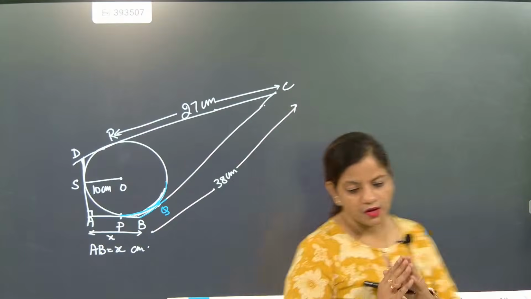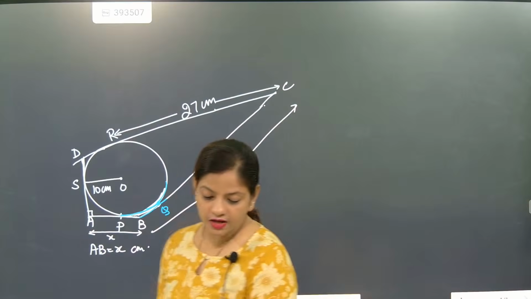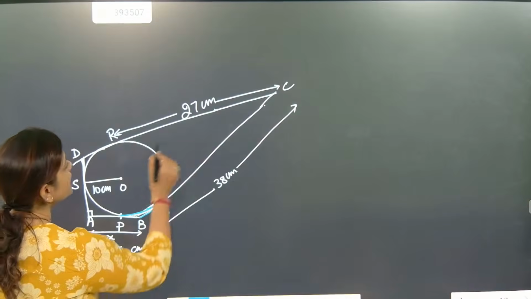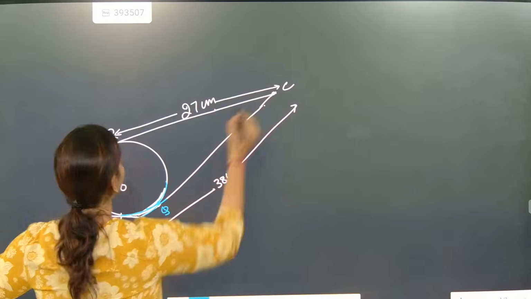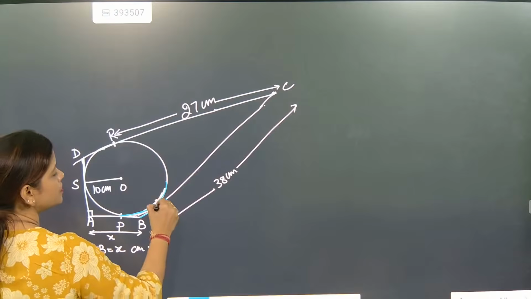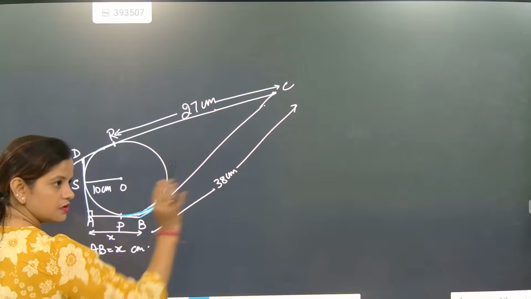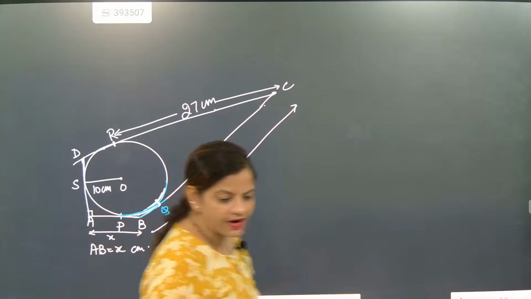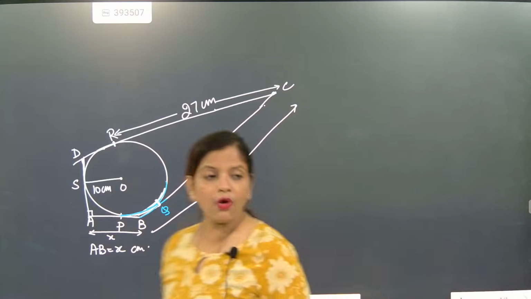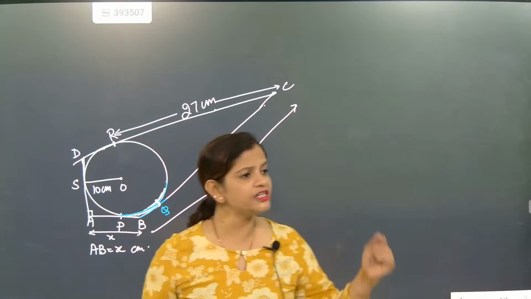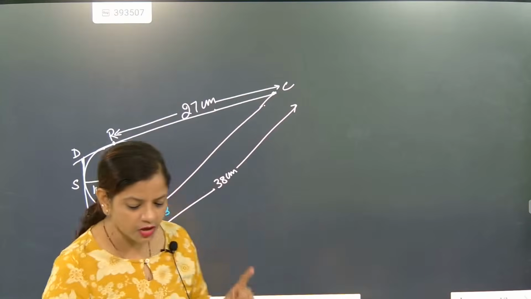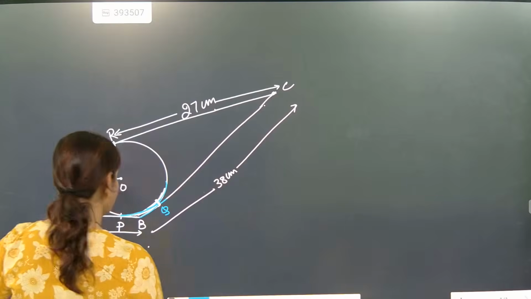Now look at it. One by one, first understand what work you have to do. First, beta, you need to understand C is the external point. Now R and Q are of equal length. From an external point of a circle, the tangents drawn are of equal length. So, this is the first road map.